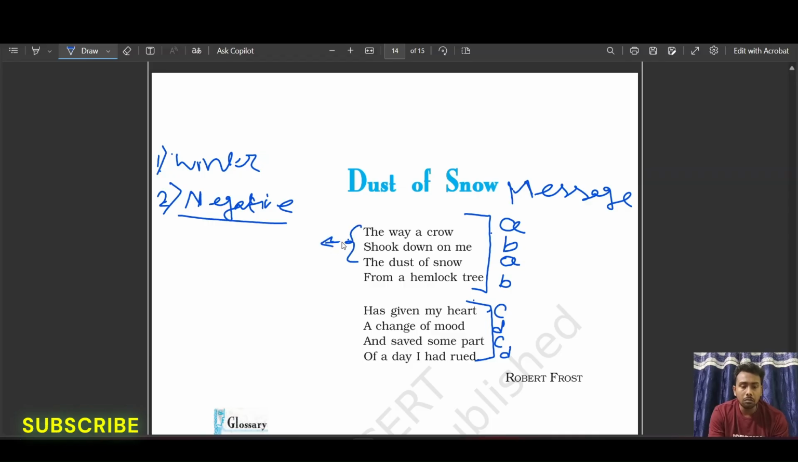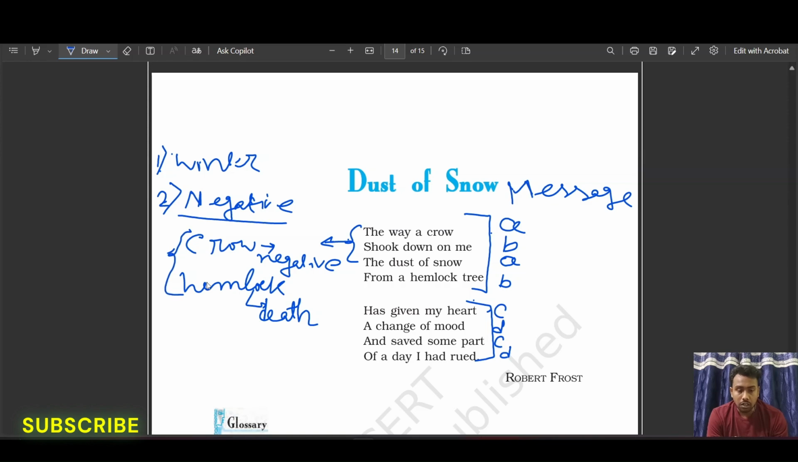So here we come to the significance of the crow. Where is the crow sitting? On a hemlock tree. So here I write crow and then hemlock tree. These are two symbols. The crow suggests negativity. Hemlock tree is actually poisonous, so it also suggests something related to death. Both the ideas, crow and hemlock tree, give a negative connotation, right?